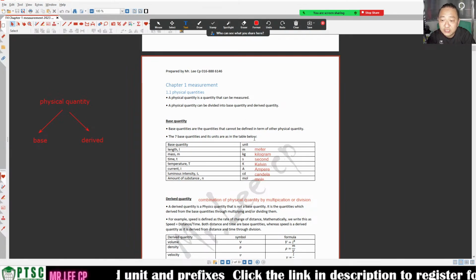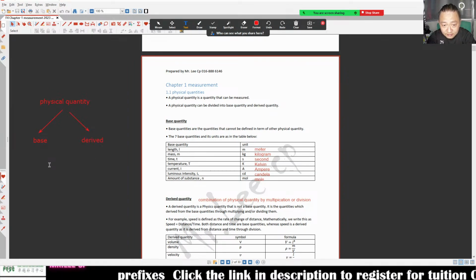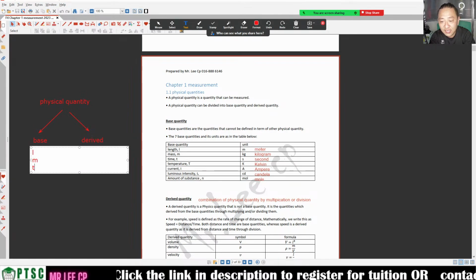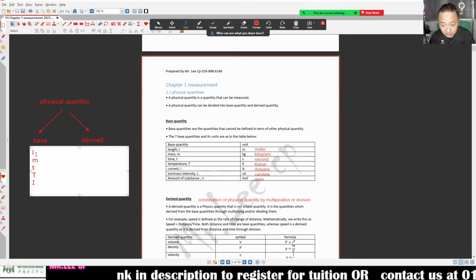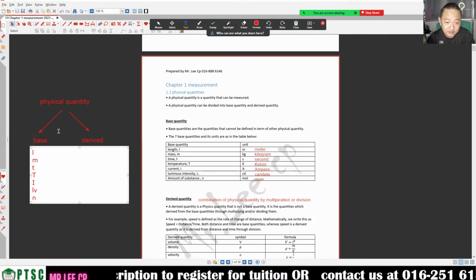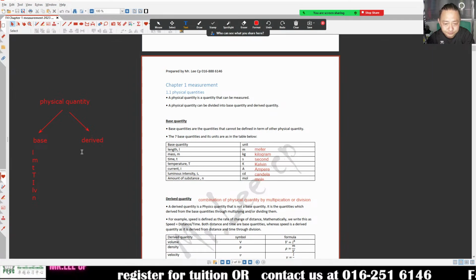The definition is here, and there are 7 base quantities, which are length, mass, time, temperature, electric current, luminous intensity, and amount of substance. These 7 are the base quantities.